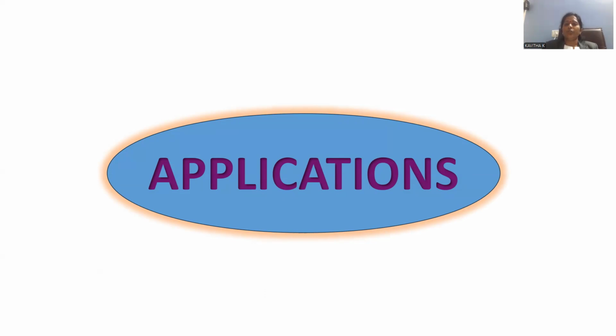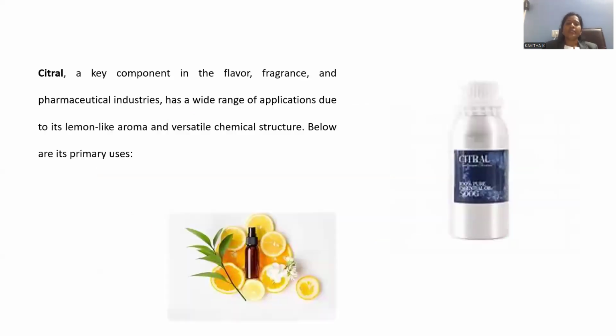The segment left over will be the applications where we are going to apply this molecule, right? Citral, a key component in the flavor, fragrance, and pharmaceutical industries, has a wide range of applications due to its lemon-like aroma and versatile chemical structure. Below are the primary uses of this molecule, right?